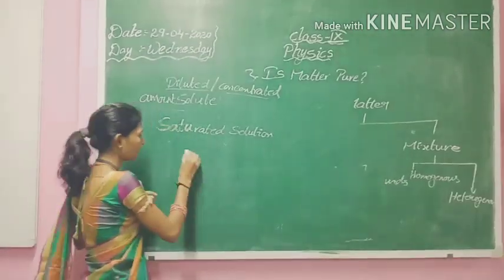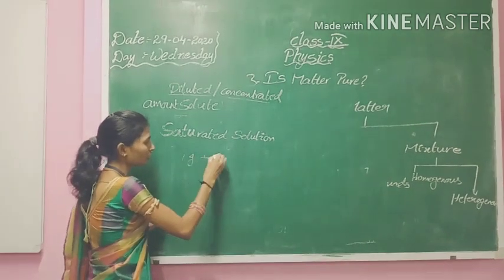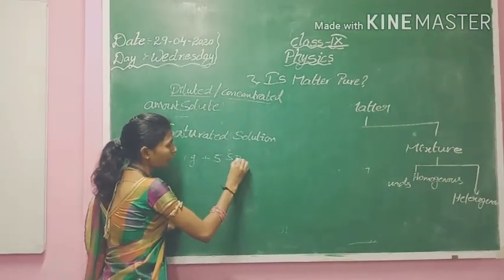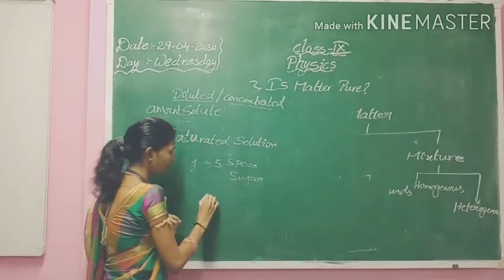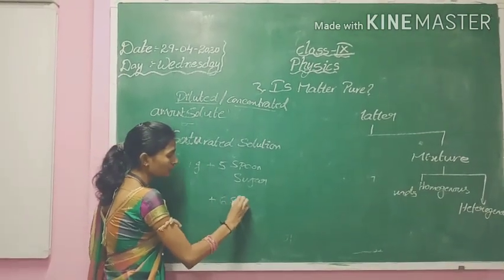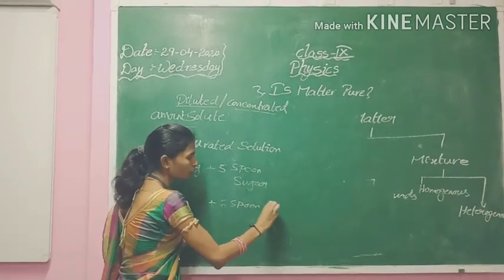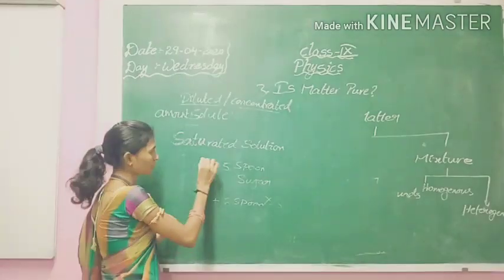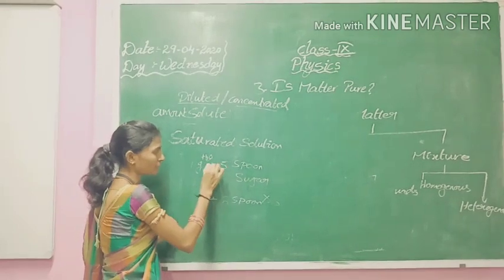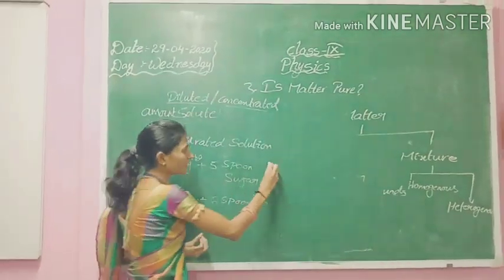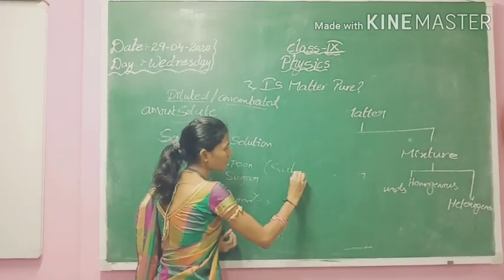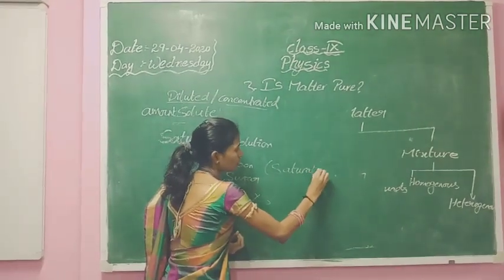So as an example, as I told, 1 glass of water may dissolve 5 spoons of sugar, but when we add the 6th spoon, it won't get dissolved. This 1 glass of water with 5 spoons of sugar, which is completely dissolved, will come under a saturated solution.